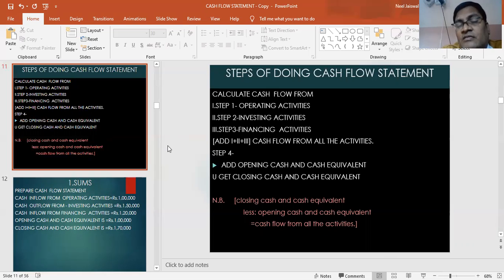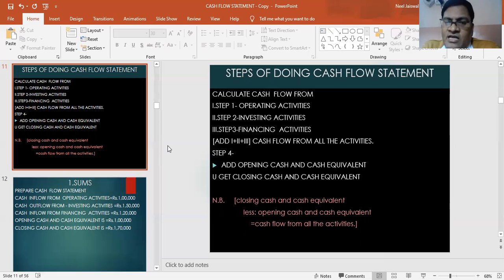What is written over here? We have to first calculate the operating activities income. Second, we have to calculate the investing activities income. And third, we have to calculate the financing activity. So we have three different activities through which the inflow and outflow can take place: operating, investing, and financing.